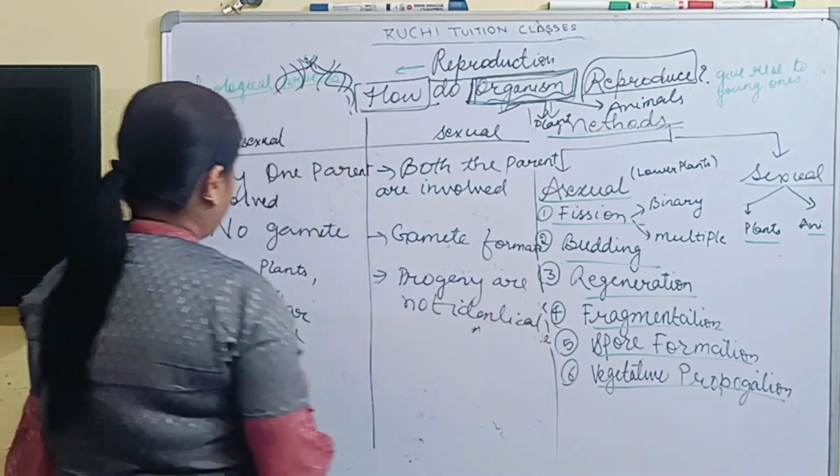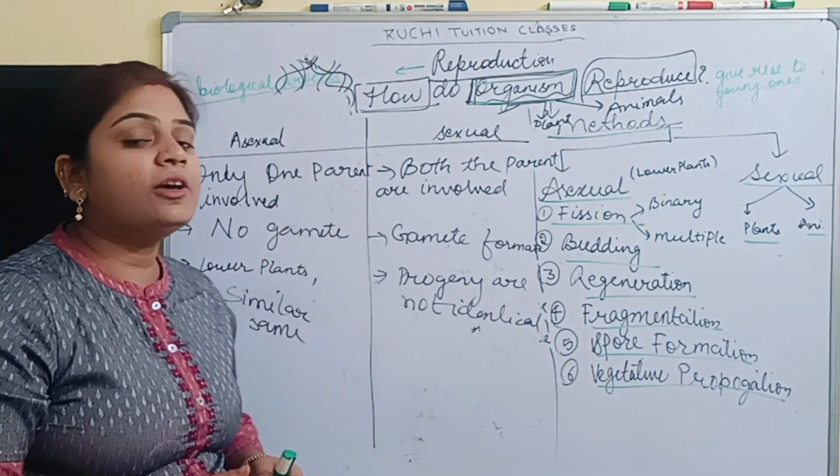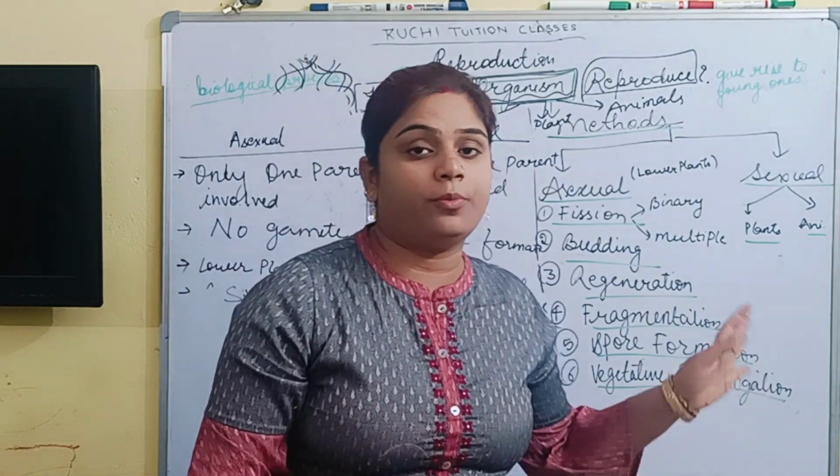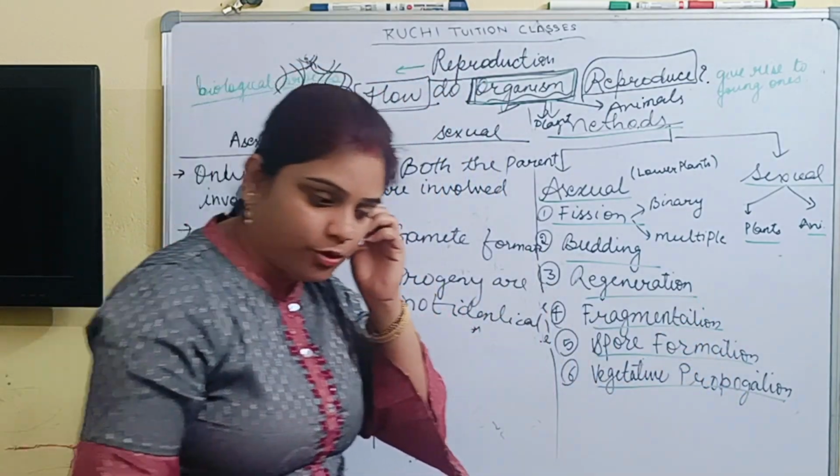So these are the main differences between asexual mode of reproduction and sexual mode of reproduction.